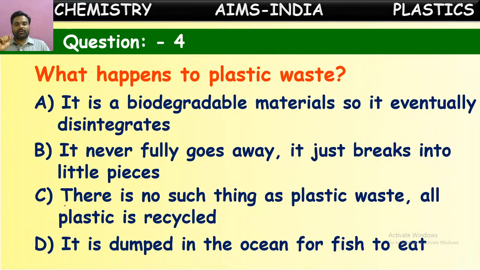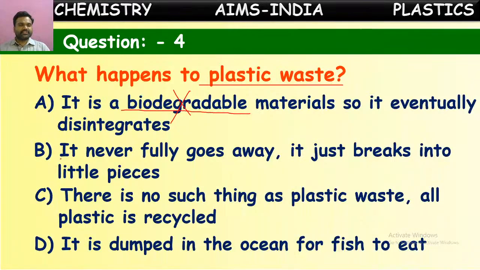Or it is dumped into the ocean for fish to eat. So which is a correct statement about plastic waste? It is given that plastic is biodegradable. What does biodegradable mean? It decomposes itself by the effect of nature after a certain time. But plastics are non-biodegradable. They won't be decomposed. They can only be recycled or thrown away. So plastics won't be decomposed by the effect of nature. Plastics are non-biodegradable, so this will be wrong.